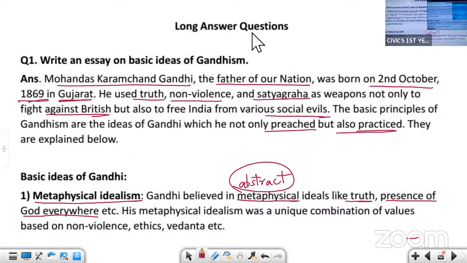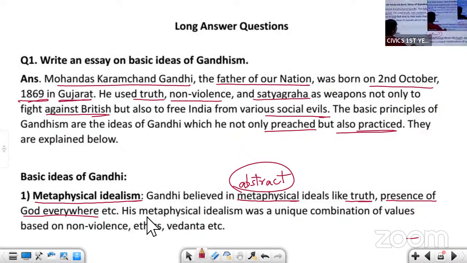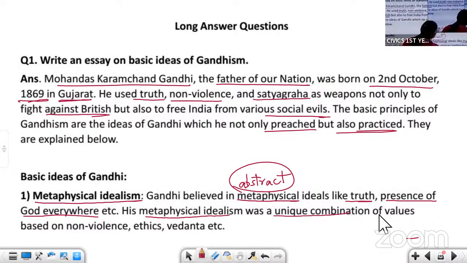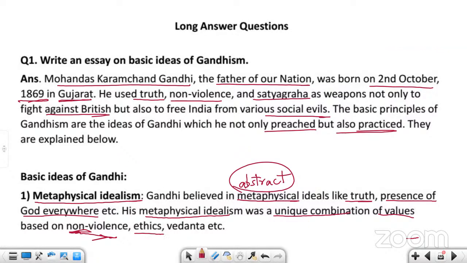His metaphysical idealism was a unique combination of moral values based on non-violence. Gandhiji believed in non-violence. Ethics are nothing but your moral values. You should be able to differentiate between the right and the wrong, good and the bad.